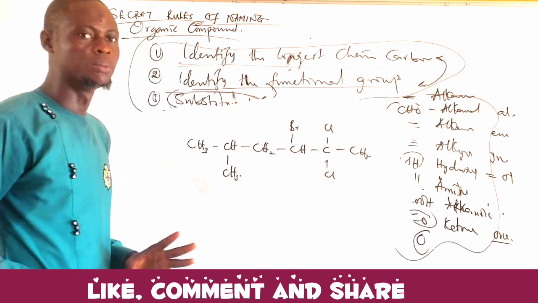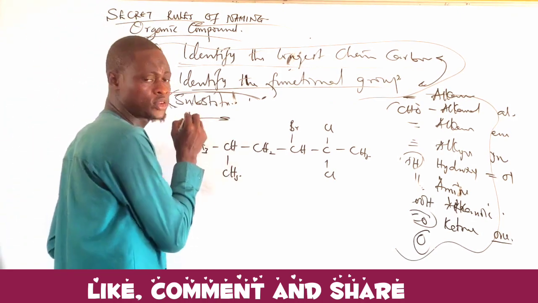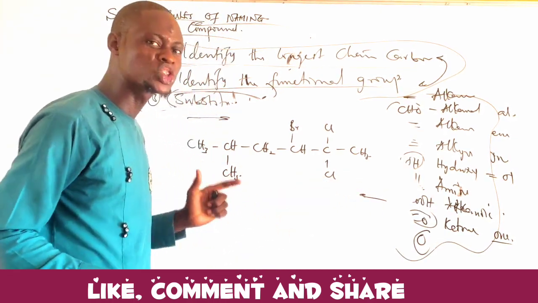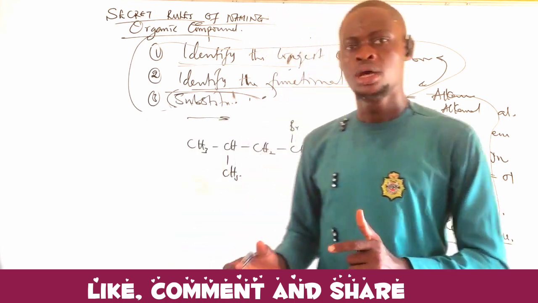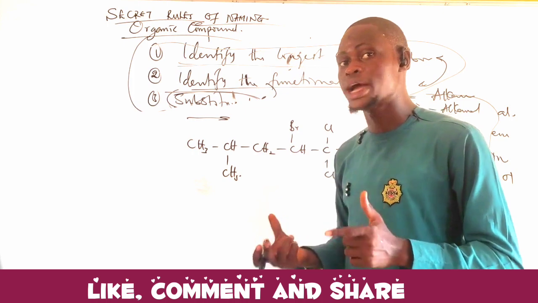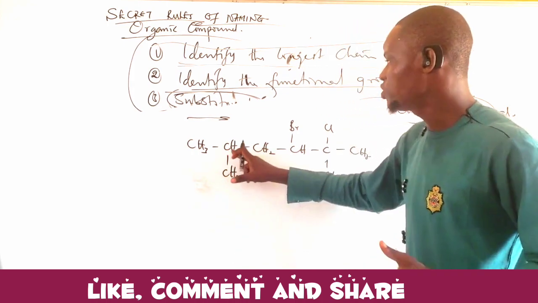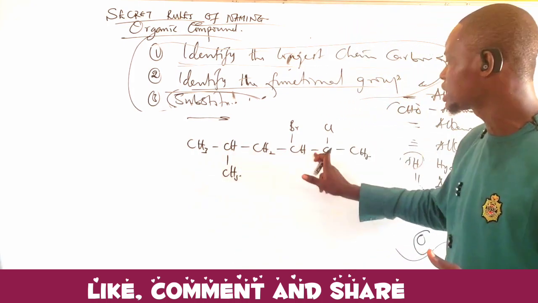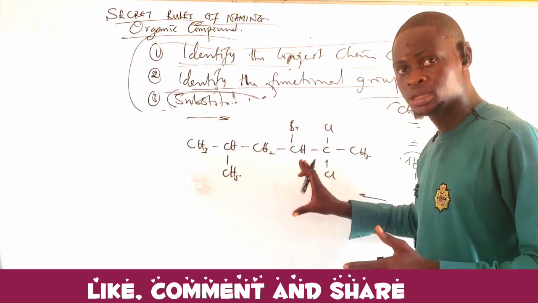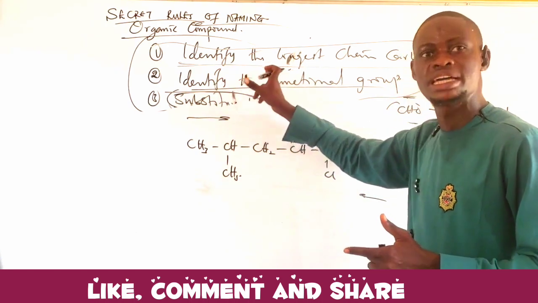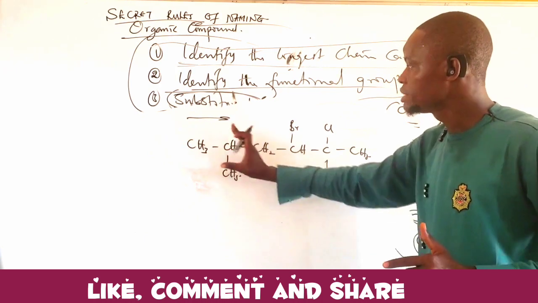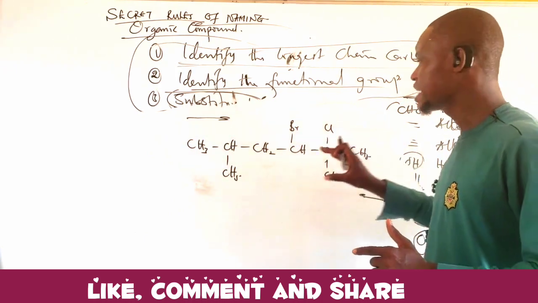Where will I start my numbering? Am I to start my numbering from the right or from the left? Now, don't forget my rule. We have a mixture of different substituents. But before you name it, first of all, cross-check, because the rule might vary. Is there any functional group? Look at everything. Make sure that everything is single bond before you start using the rule of substituents. If a functional group has been identified, then we use a different rule. Now, there is no functional group there, so I can use the rule of substituents.